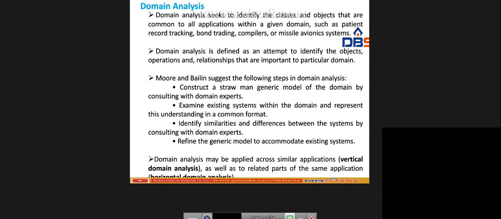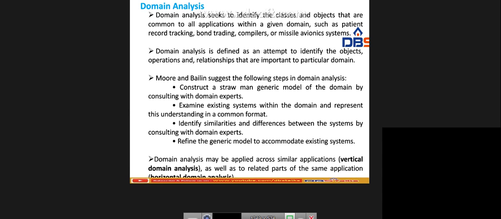Okay. Next one, identify the similarities and differences between the systems by consulting with the domain experts. Okay. So we have to consult with the domain experts. So what are the similarities, what are the differences between the systems, like existing and proposed systems. And next one, refine the generic model to accommodate the existing systems. So we have different types of models to accommodate the existing systems. See, domain analysis may be applied across similar applications, that is the vertical domain analysis, as well as to related parts of the same application, that is horizontal domain analysis. Okay.